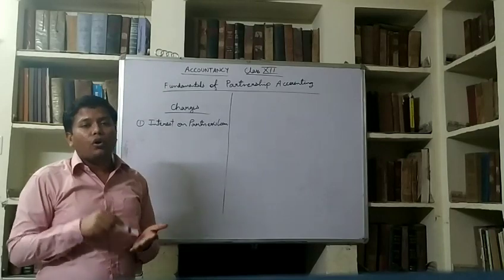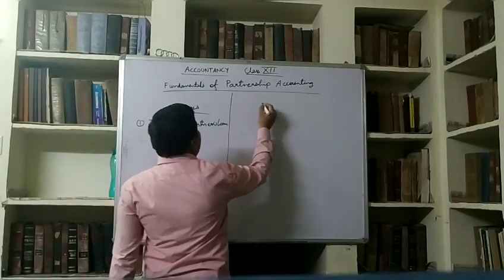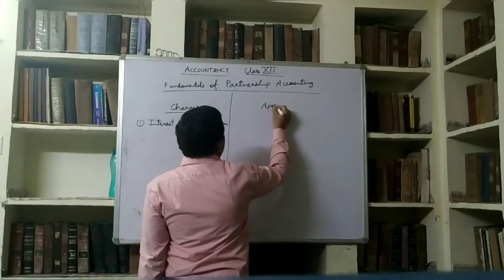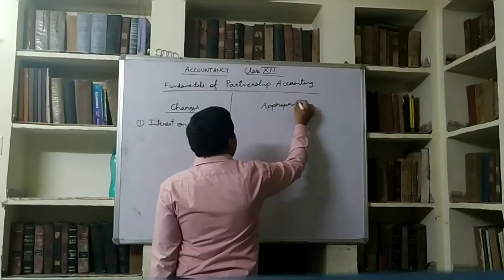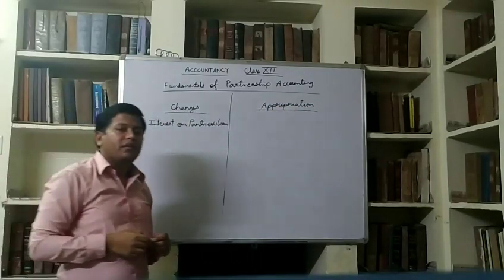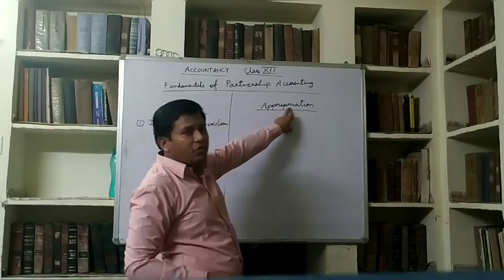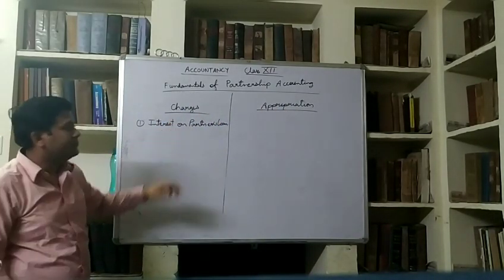Even if there is loss, you have to pay the charges. But in case of loss, appropriations are not to be paid. Appropriations are paid only if there is profit. Appropriations are distribution of profit, and these are charge against profit.